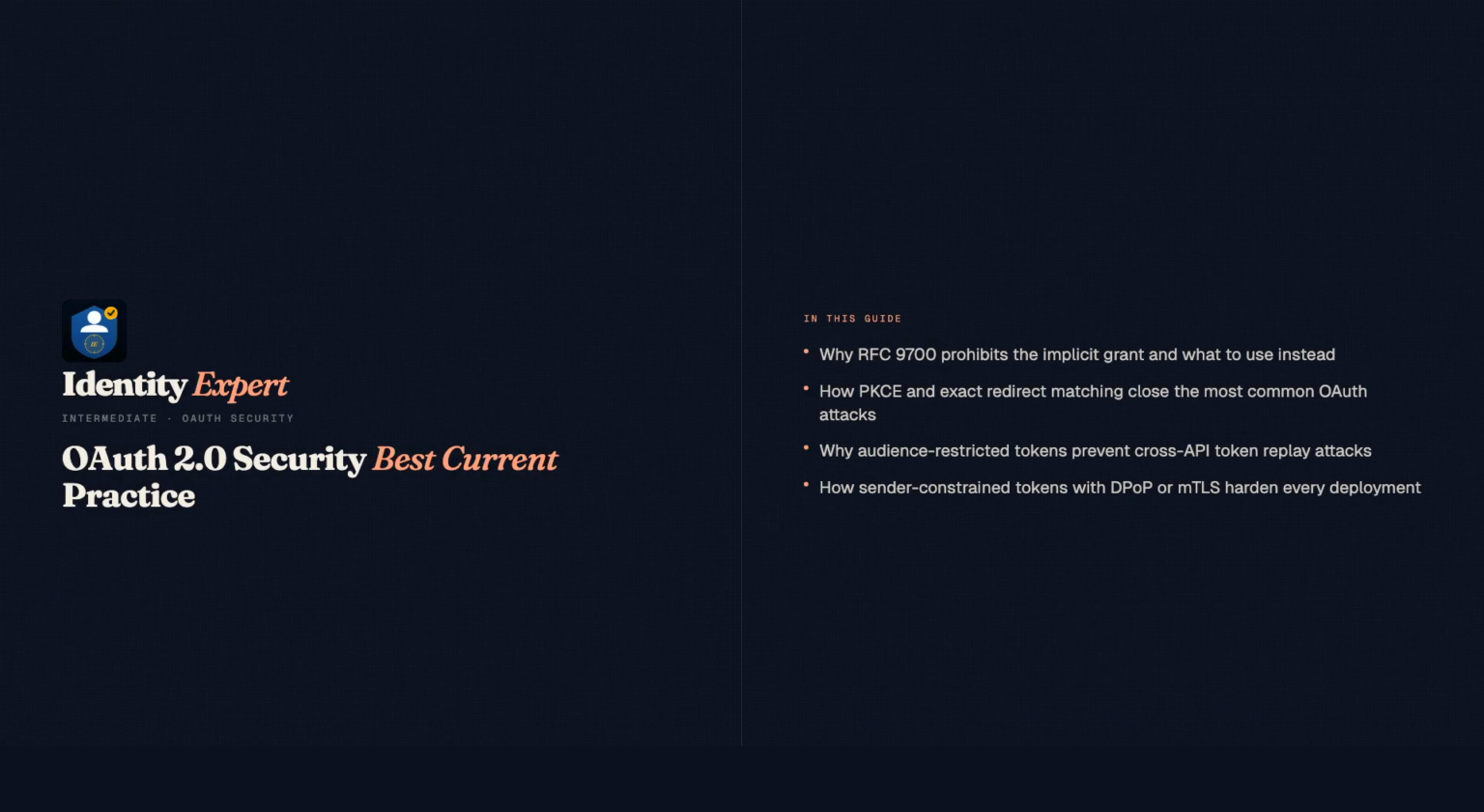In this guide, why RFC 9700 prohibits the implicit grant and ROPC, and what to use instead. How PKCE, exact redirect matching, and audience-restricted tokens close the most documented OAuth attack vectors, and why sender-constrained tokens with DPoP or MTLS are the hardened baseline every deployment should reach in 2025.